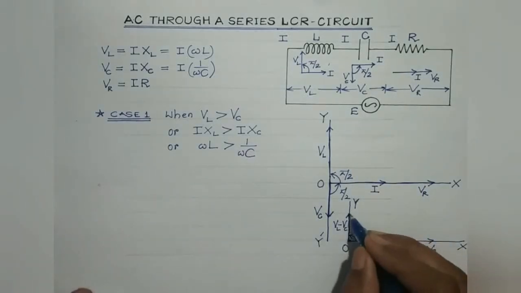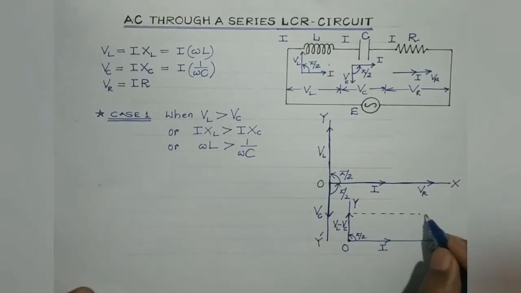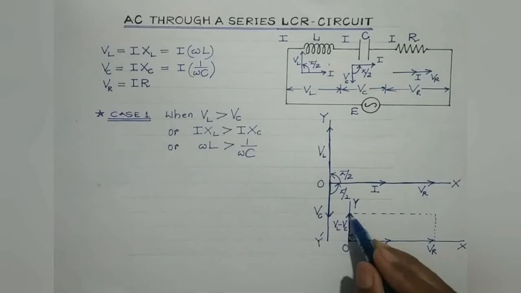So what we do is, we complete a parallelogram in which the adjacent sides are represented by VR and VL minus VC.